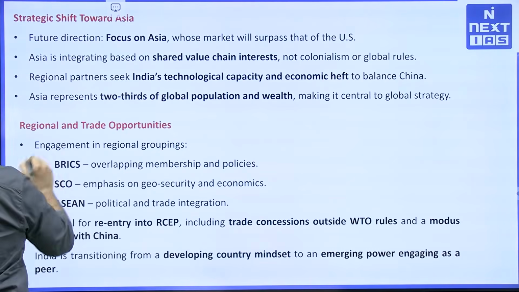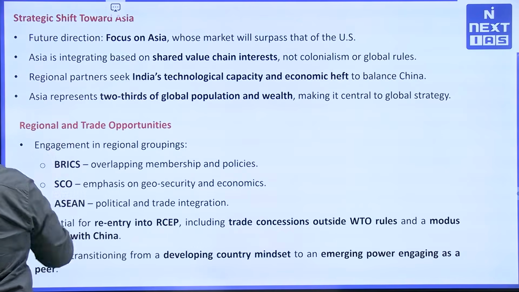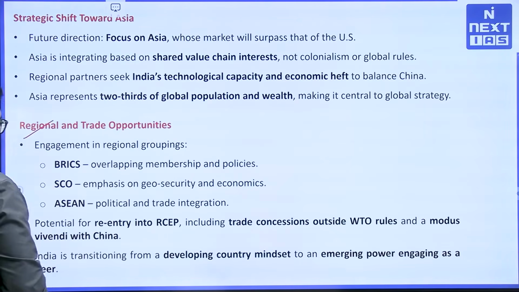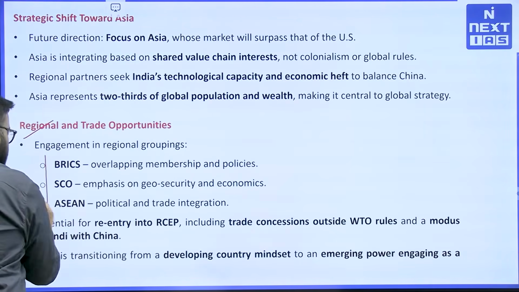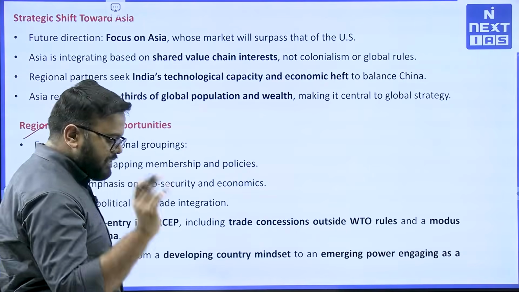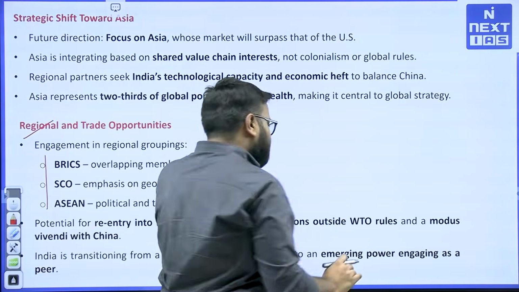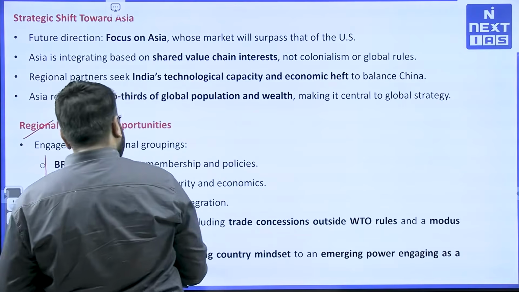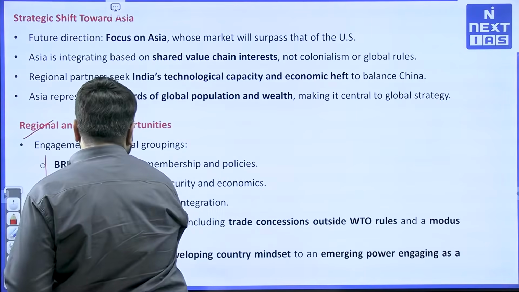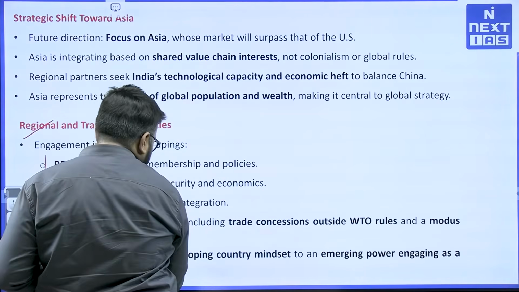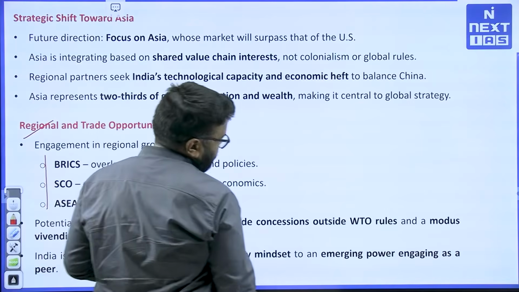Regional and trade opportunities are abundant. For example, India is engaged in all this. BRICS is there, SCO is there, ASEAN is there. So India is prioritizing all this. Also, there is potential re-entry into RCEP. So India has to rethink its step vis-a-vis RCEP.